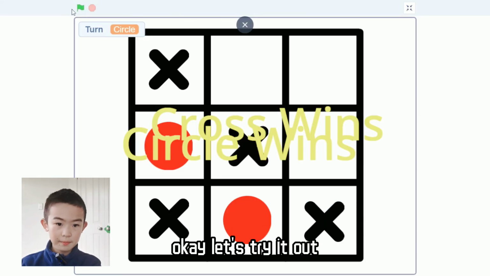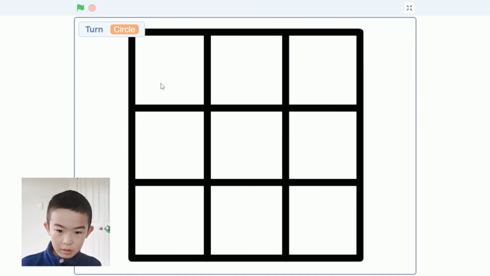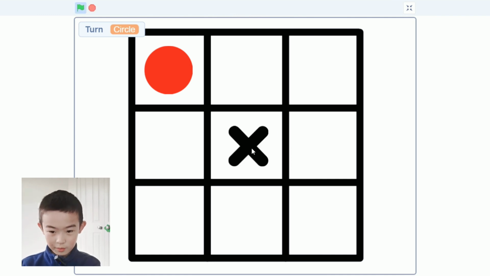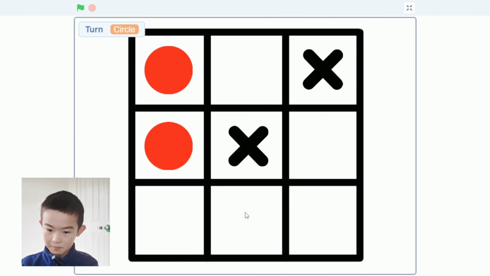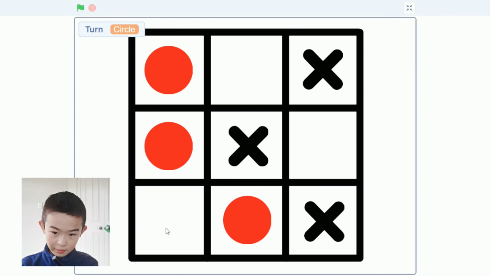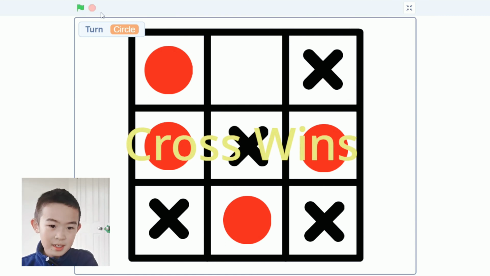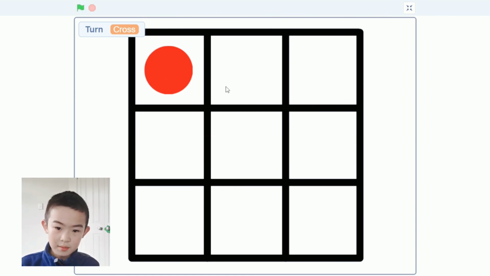Okay, let's try it out. So put X here. No, that's a 0. No, I mean a circle. So I'm going to put another one here. Put it here. Put it here. Put it here. And then I'm going to put it here. Cross wins. Nice. Okay, now let's test it out if circle wins.